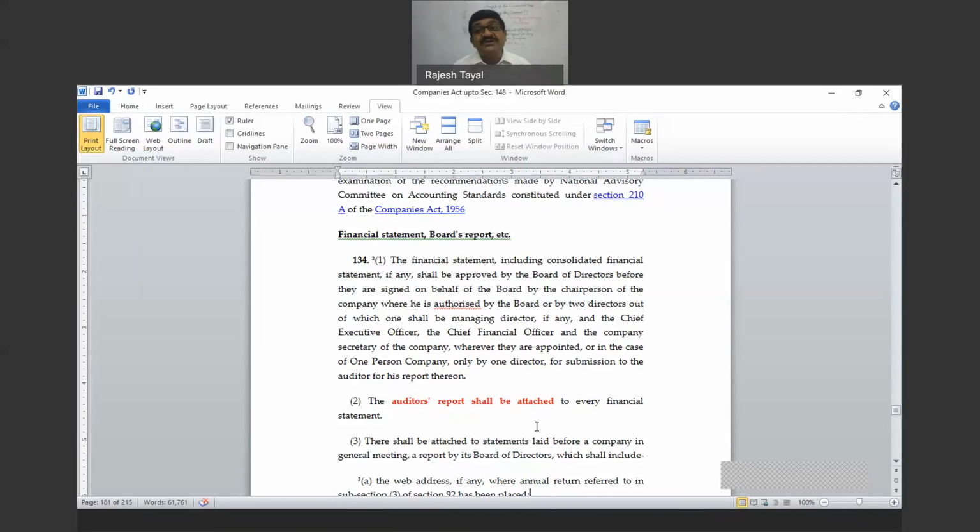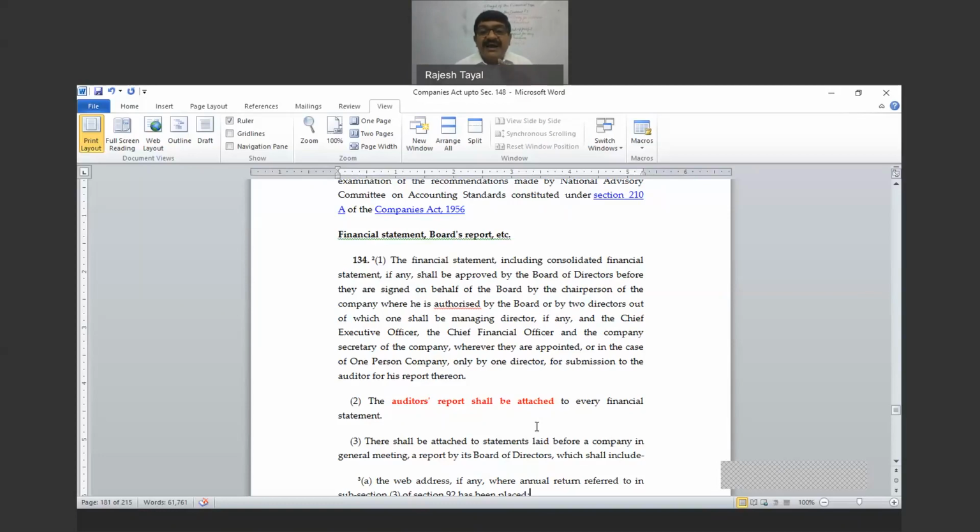The sequence should not change, because if you change the sequence it means you don't understand the law. The financial statements, including consolidated financial statements, if any, shall be approved by the board of directors before they are signed on behalf of the board. The board doesn't sign, because the board is a group of people. It is always signed on behalf of the board. Then who can sign?